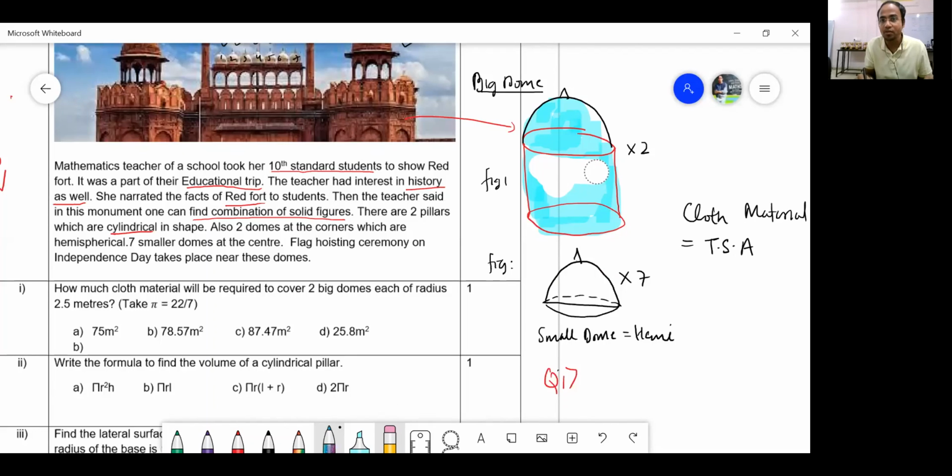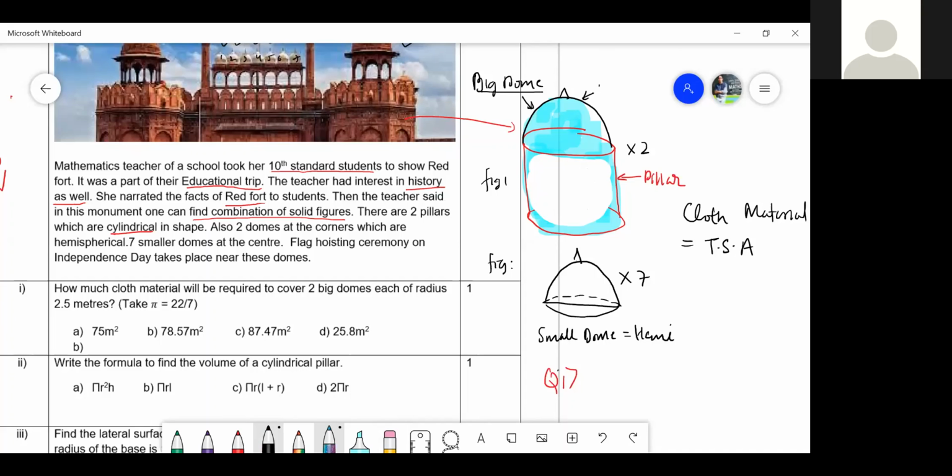The below part is known as the pillar. So I must specify this, that the below part, the red one, is the pillar, whereas the above part is the dome. But this is a big dome. Are you getting my point? So that means this is twice the surface area of a dome, right?